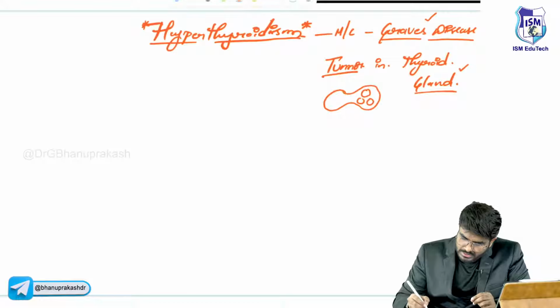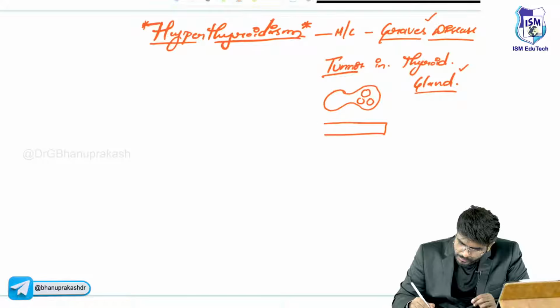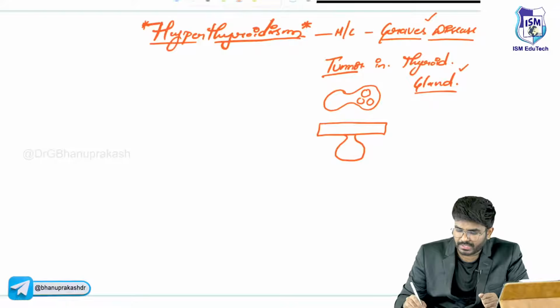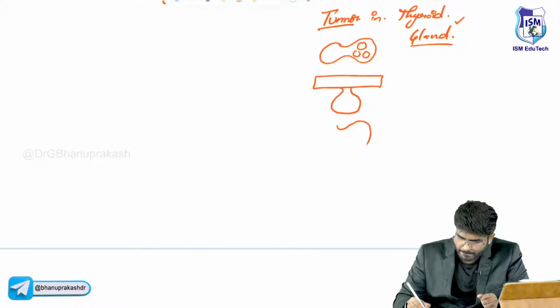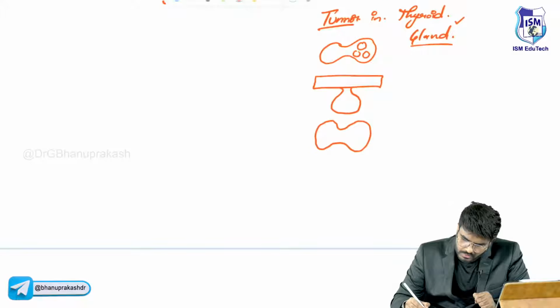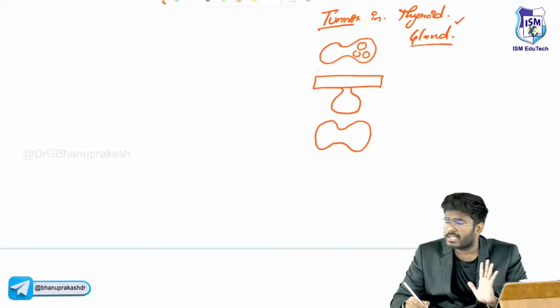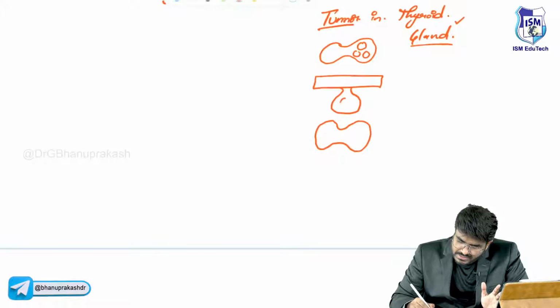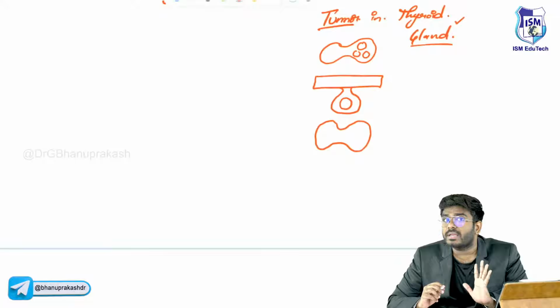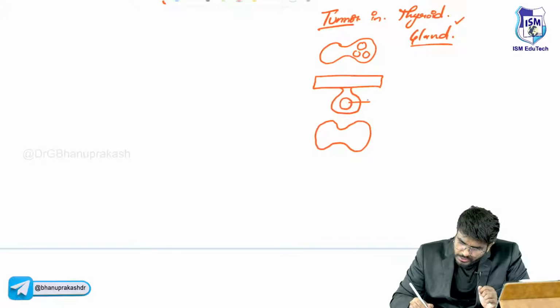Now, other causes. Imagine here is the hypothalamus, here is the pituitary gland, and here is the thyroid gland. Everything is absolutely normal with the thyroid gland. But imagine there is a tumor in the pituitary gland. What is this tumor doing? Unnecessarily, it is producing more and more TSH.